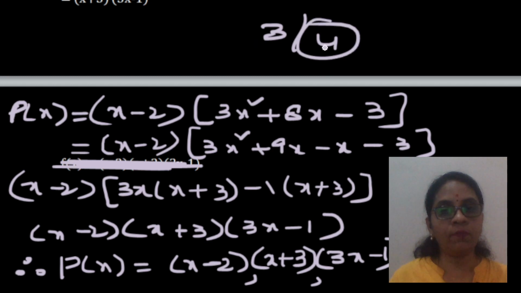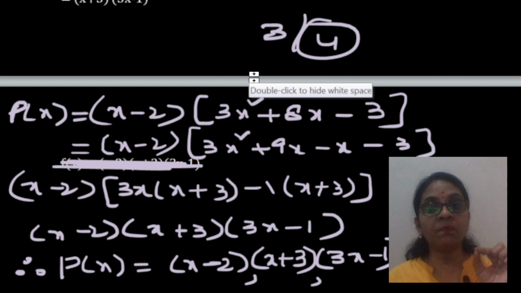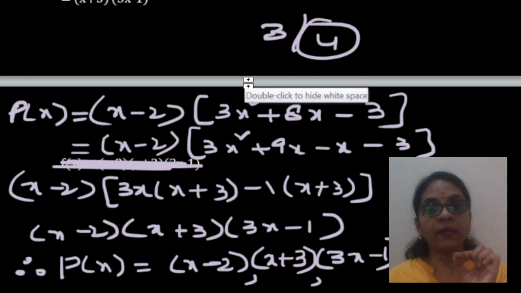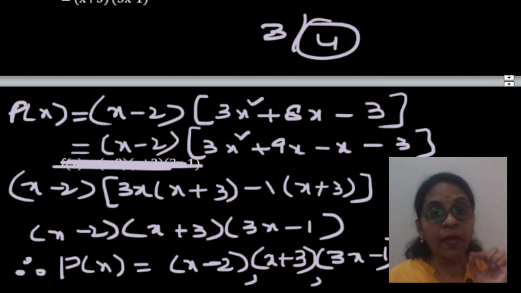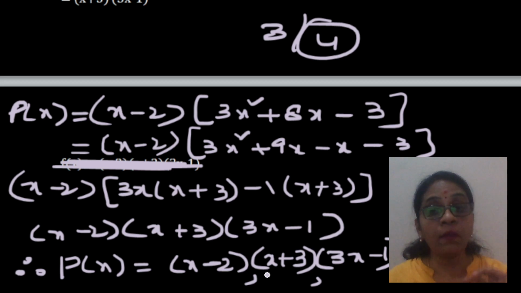Now if you put a comma here and your sum is for 4 marks, I am not exaggerating, you will get only 3 on 4. Now why? In the beginning of the lesson I told you the difference between factor and factorize. When they ask you to factorize, children, the terms should not be separated by a comma. This one single concept of factorize and factorization and factors of is all that is important. So if you put a comma, you will lose your mark. So beware, be careful. Don't separate the factors because they are asking you to factorize.